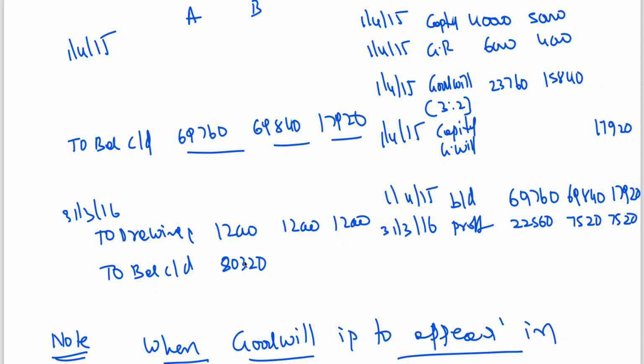69,840 plus 7,520 minus 12,000 is 65,360. 17,920, 7,520, minus 12,000, 13,440.